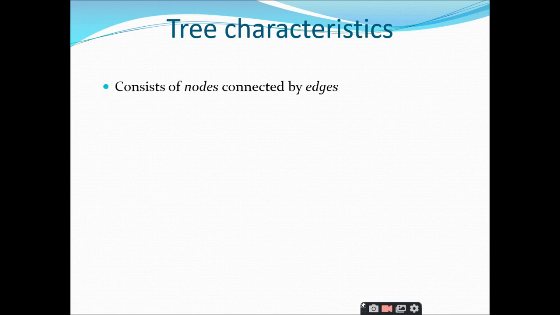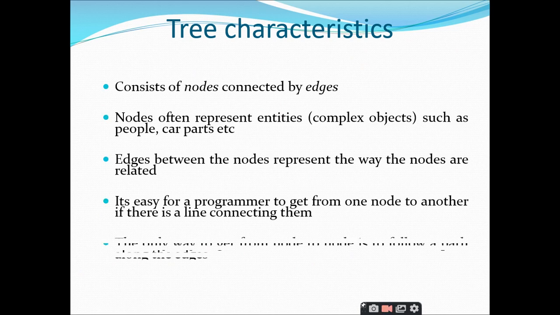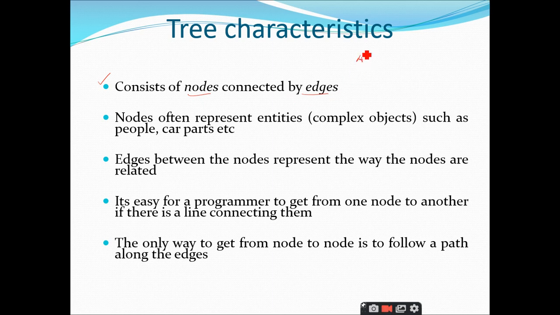So coming to the tree characteristics, we have discussed the things. It consists of nodes, and one node is connected to the other node by making use of a term called edge. If somebody asks you, for example, I have a tree like this, how many nodes are there? Nodes is equal to 4. How many edges are there? Edges is equal to 3.